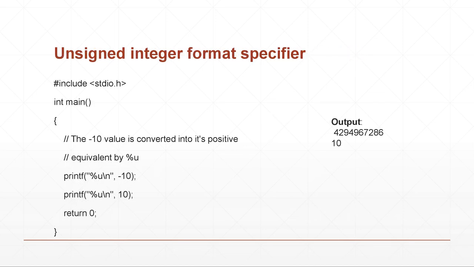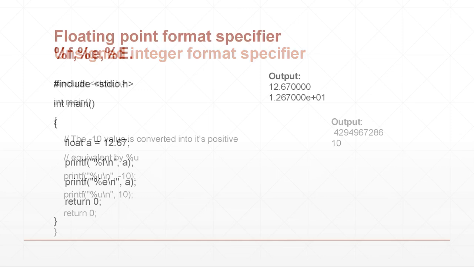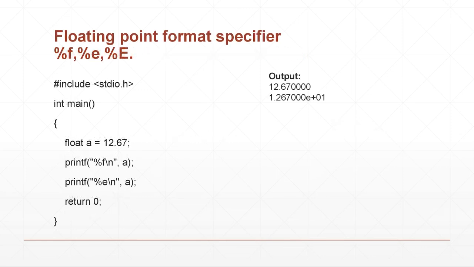If it is an unsigned integer format specifier, we can declare it by using the %u symbol. The %u can only be used if it is an unsigned integer. Whether it is positive or negative, we cannot tell. Next, floating point format specifiers. It can be declared by using %f or %e. Floating point is nothing but if a value has a point or decimal digits, it is known as floating point digits. So it can be represented by using %f or %e.